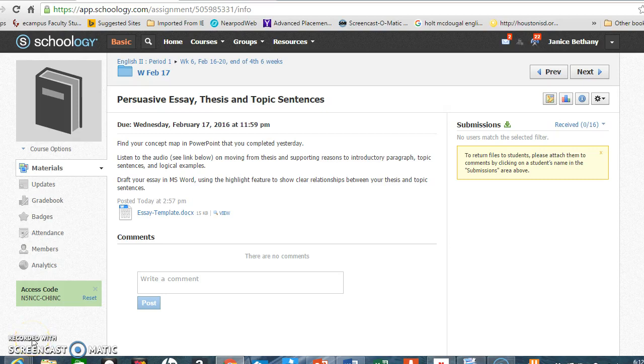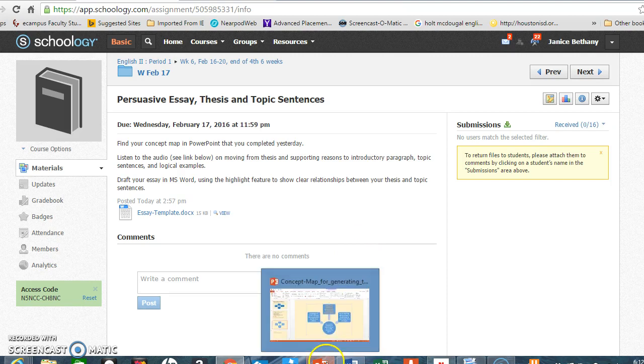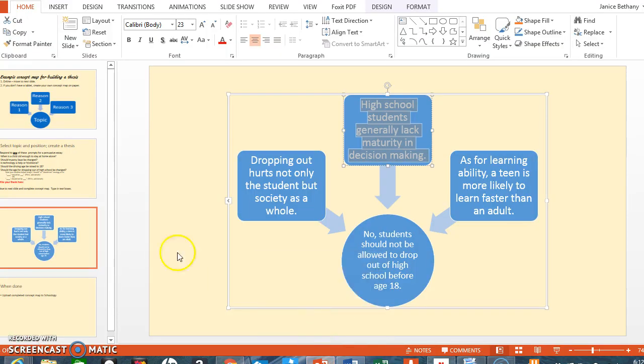Hello, English 2. Let's write a unified thesis sentence with topic sentences and relevant examples for our persuasive essay. You can find the instructions and a very brief essay template in Schoology. First, find your concept map from yesterday.